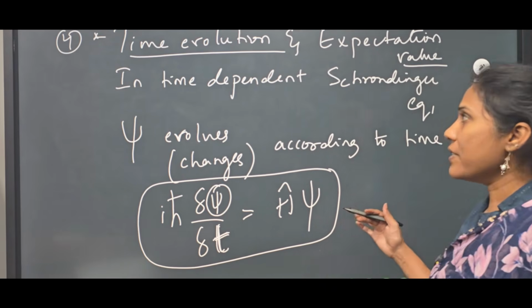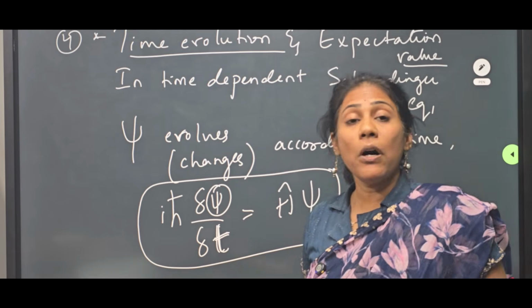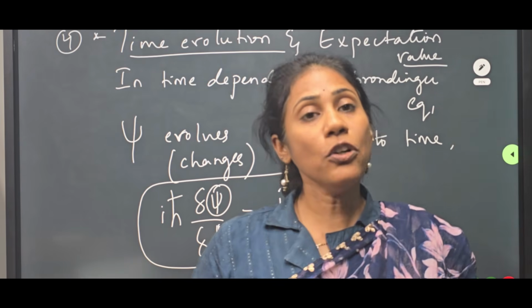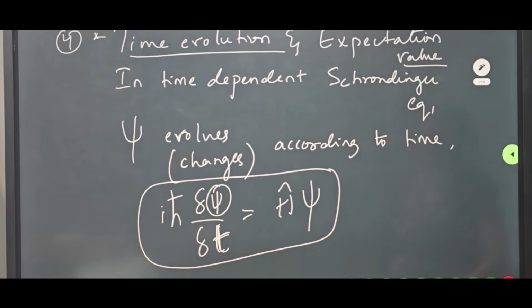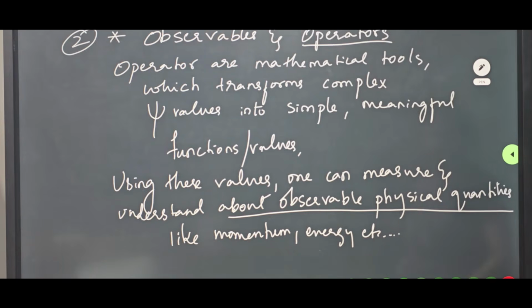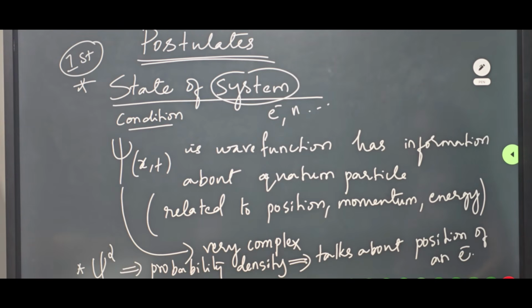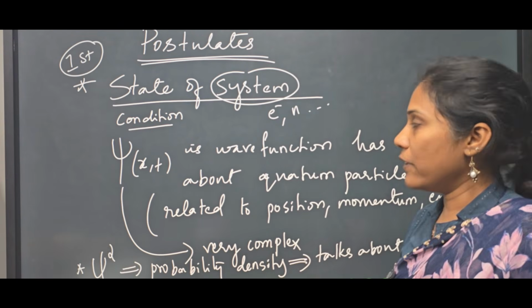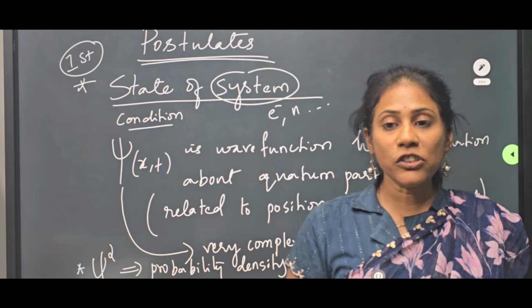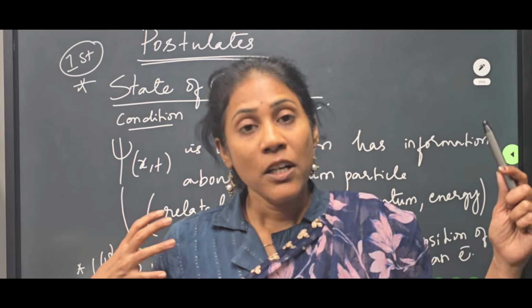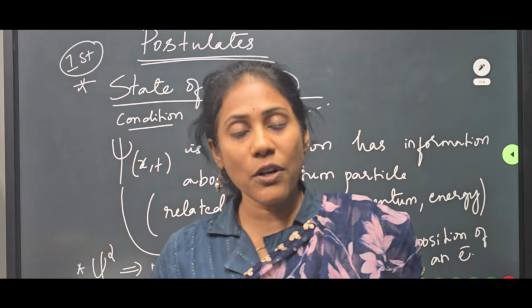So this is all about the different postulates of quantum mechanics. In the exam you can write all these points something like this. Keep the heading and explain the points one by one: about the state of a system, about the operators, about the eigenfunctions, and about the time evolution. So these are the major postulates of quantum mechanics.